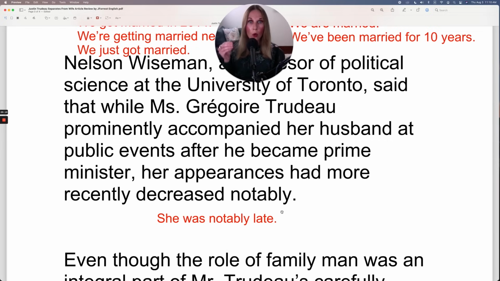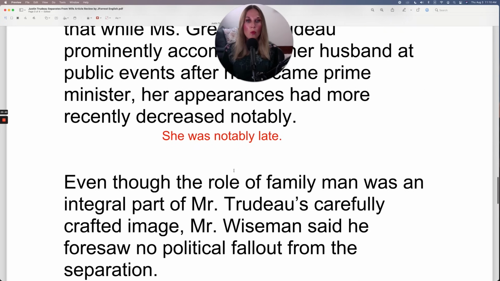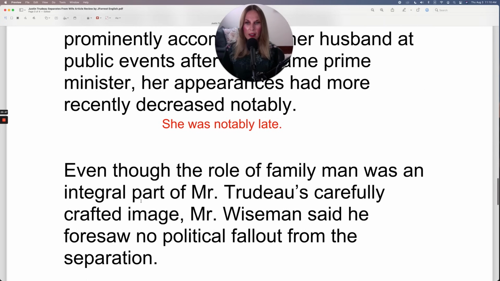When you're notably late, it means everyone knows you were late. It was obvious. If you're just 1 minute or 2 minutes late, that's not very obvious. But if you show up an hour late or 45 minutes late, that's pretty obvious. She was notably late. Even though the role of family man was an integral part of Mr.